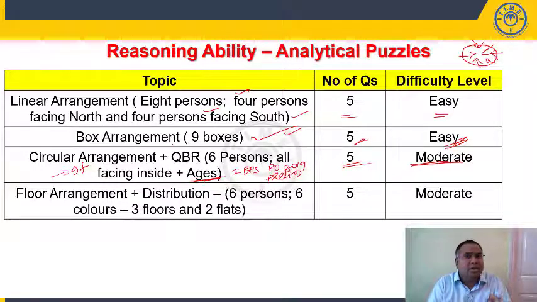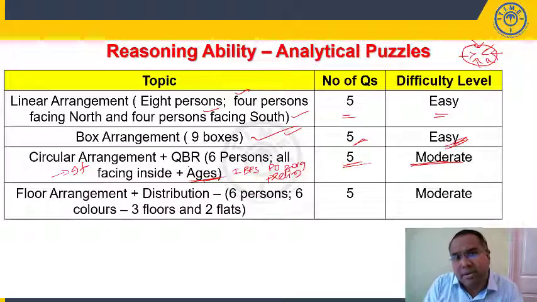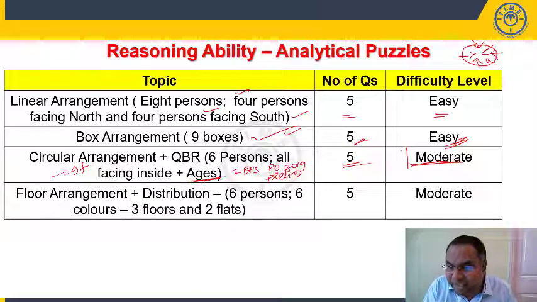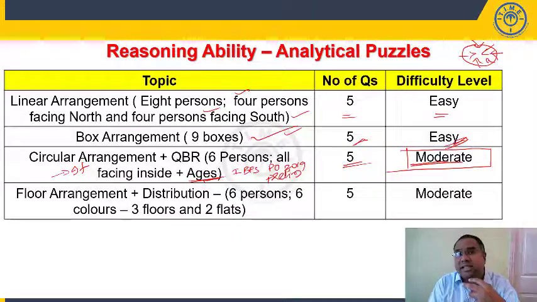So, with some if-condition questions given, that particular question, or rather quant based reasoning, makes this set moderate. That makes this set a little more difficult when compared to your linear arrangement and box arrangement. So we classify this particular circular arrangement set as moderate level of difficulty. Then we have floor arrangement plus distribution.